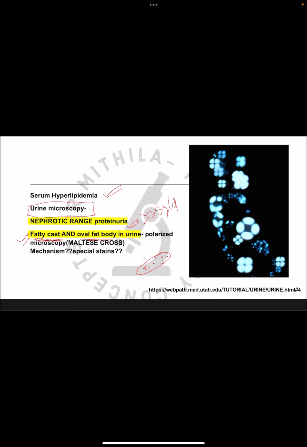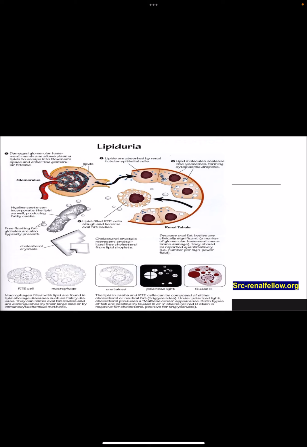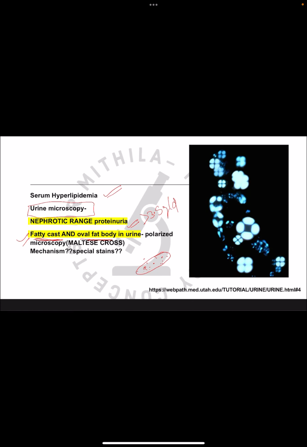So what is oval fat body? The oval fat body is formed when these lipoproteins, which are filtered in the urine, are reabsorbed by the tubular epithelial cells, and then the tubular epithelial cells get detached from the basement membrane, and when these tubular epithelial cells come in the urine, they are known as the oval bodies or fat bodies. So this is the mechanism of formation of the oval fat bodies.